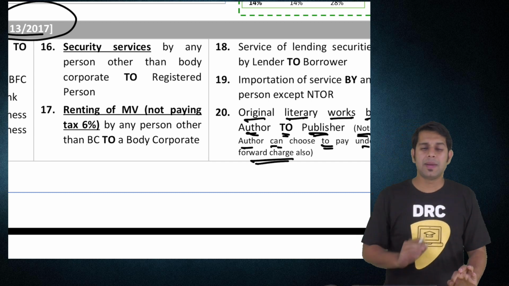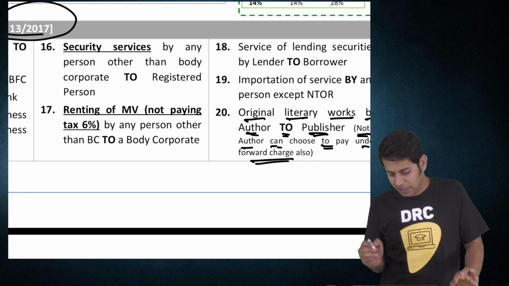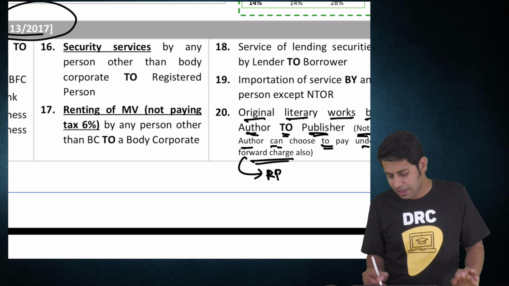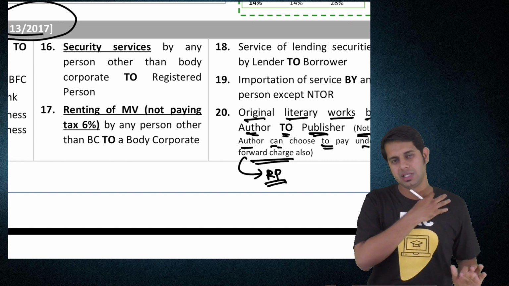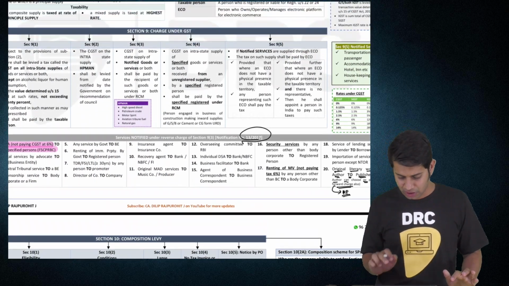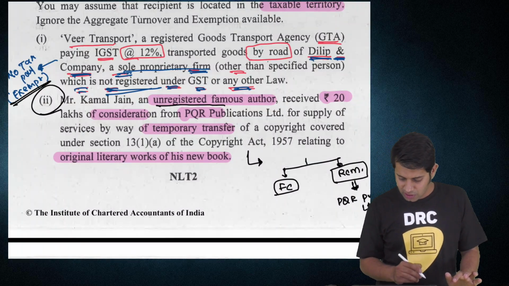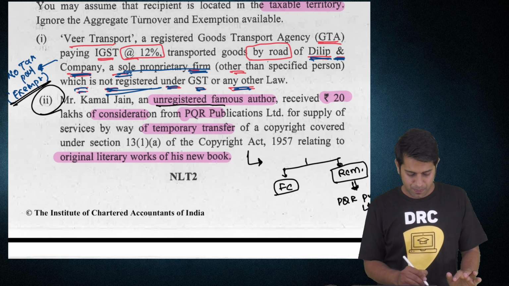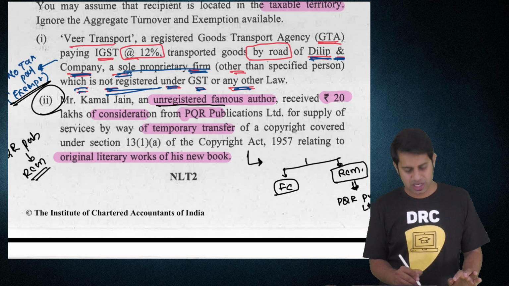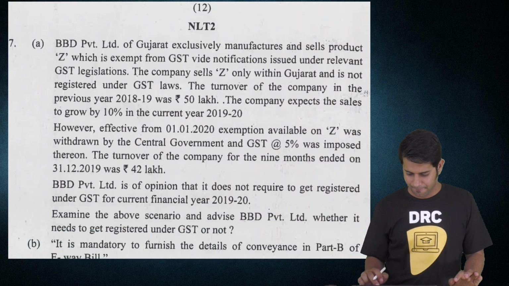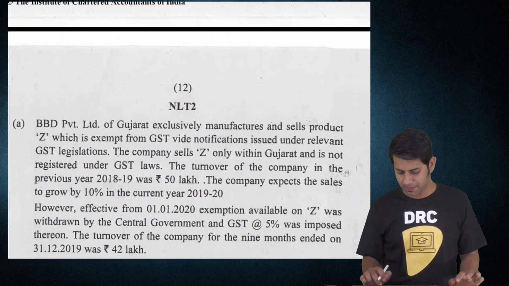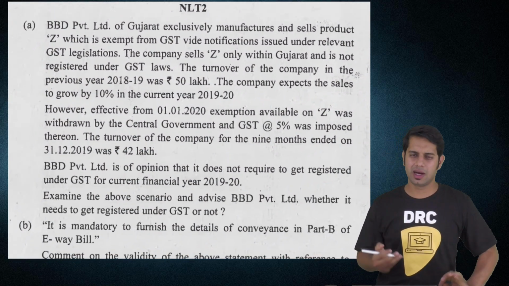So normally it is liable to be taxed under reverse charge mechanism, but the author can choose to pay tax under forward charge also. When can he pay tax under forward charge? If he is a registered person. These are RCM services under section 9 subsection 3. So in this case, who should pay the taxes? PQR publishers shall pay the taxes under reverse charge mechanism. Both these questions were for 2 marks each. Write the answer and give the provision.